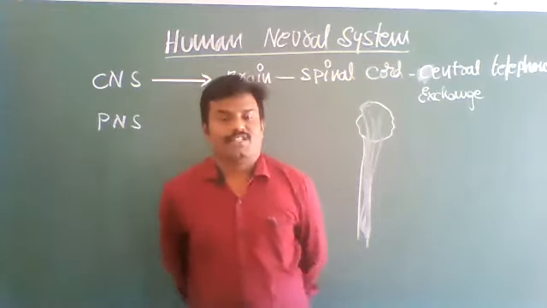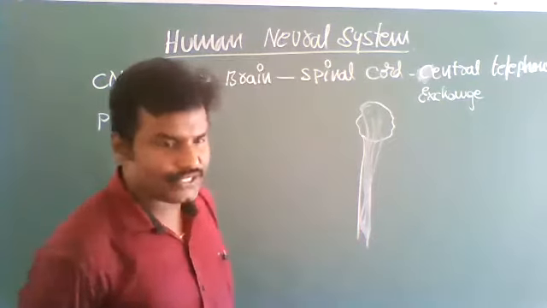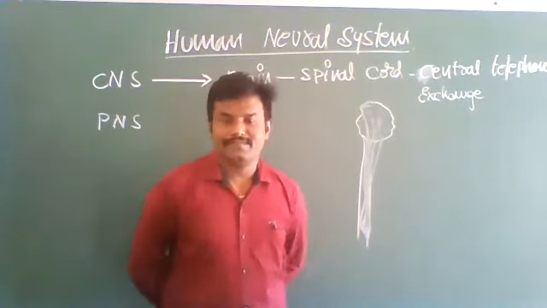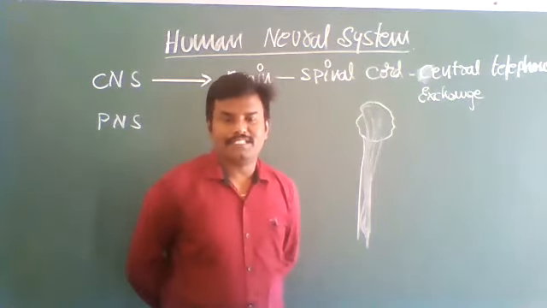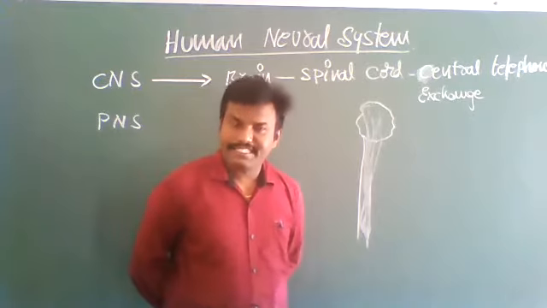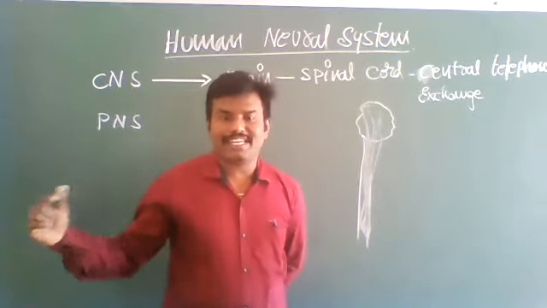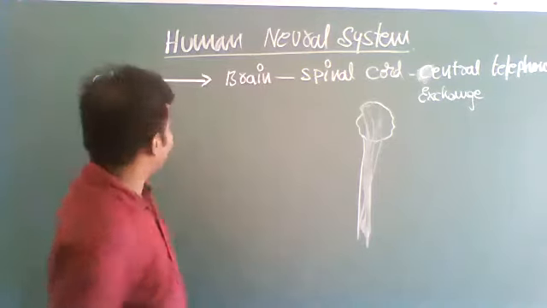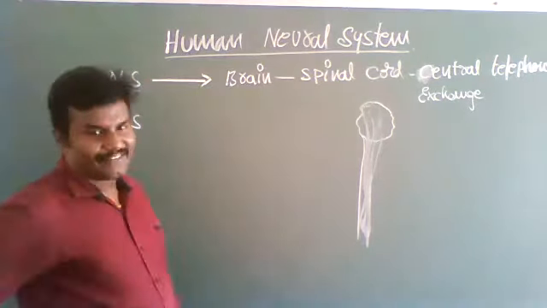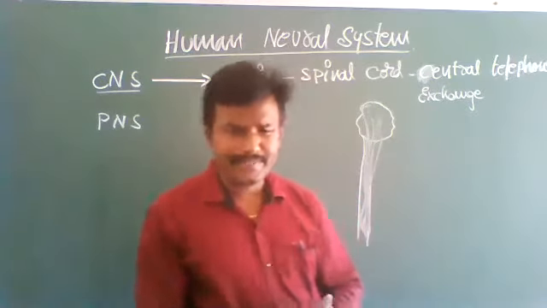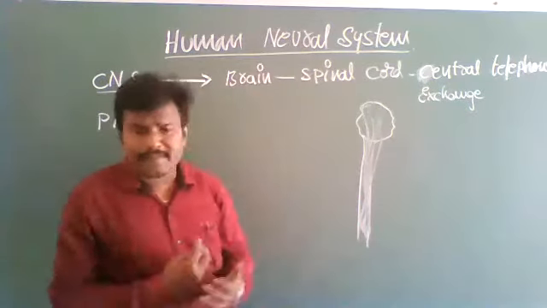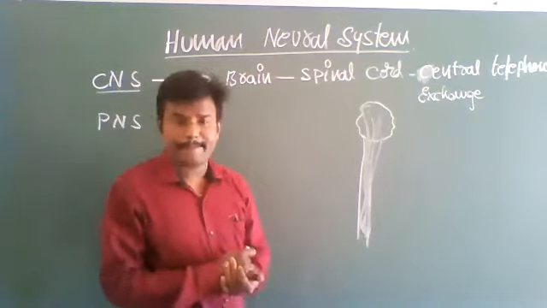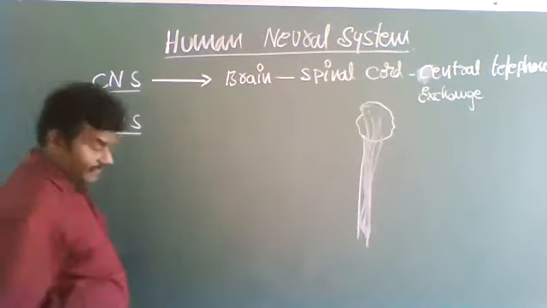Those neurons coordinate, transmit, integrate, and control various nervous activities of our body. That is the central nervous system. Next, the peripheral nervous system.